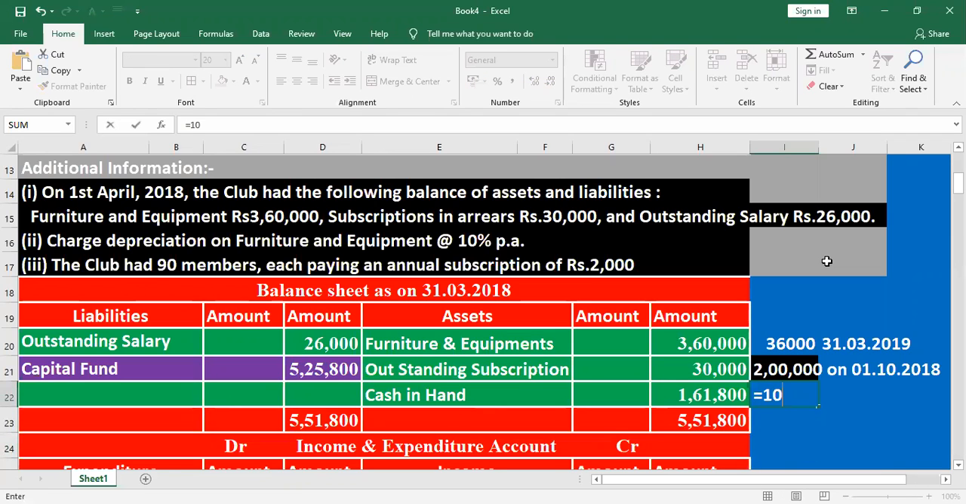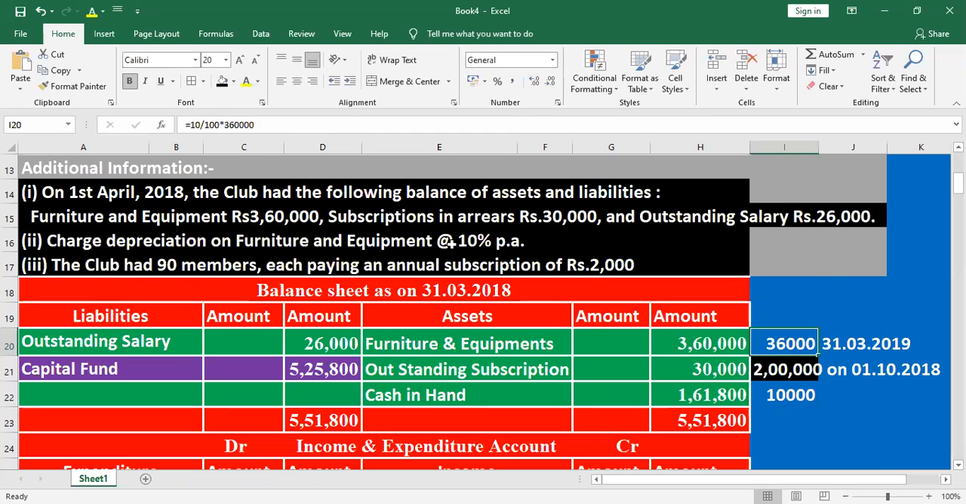10 percent, 10 by 100 into 2 lakh. It was utilized only 6 months, that's why 6 by 12. What is the depreciation? 10,000.